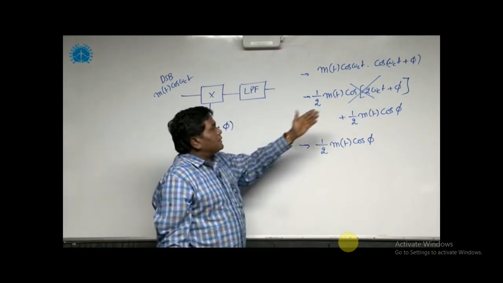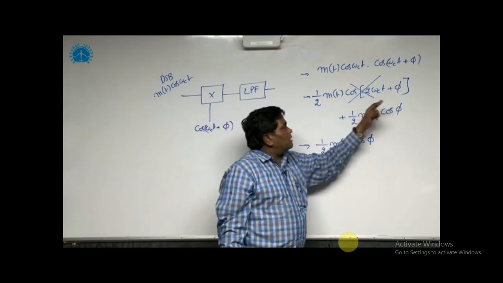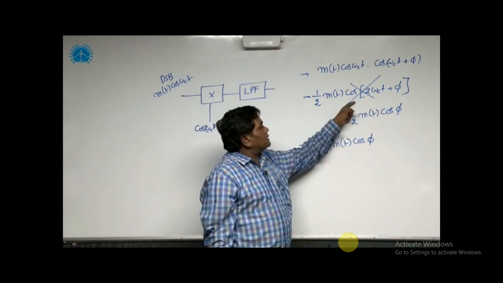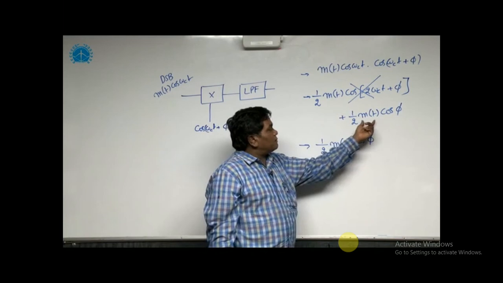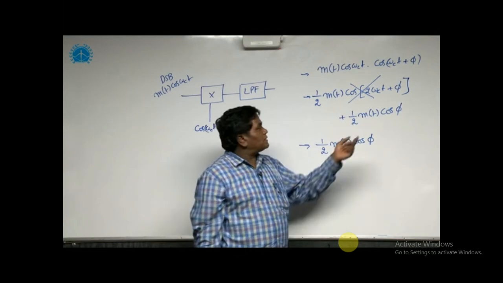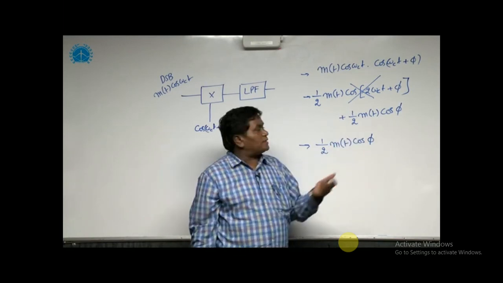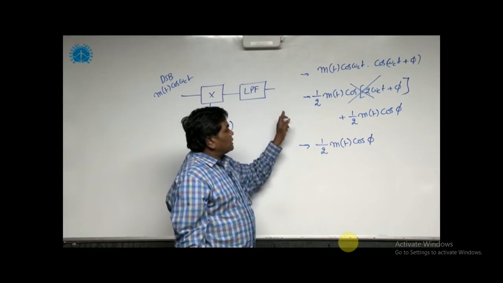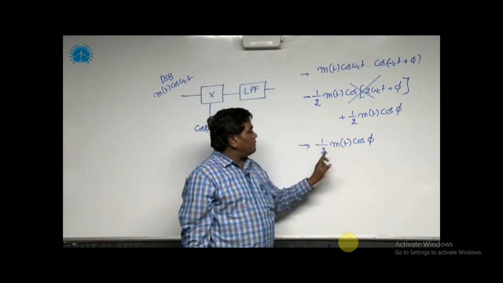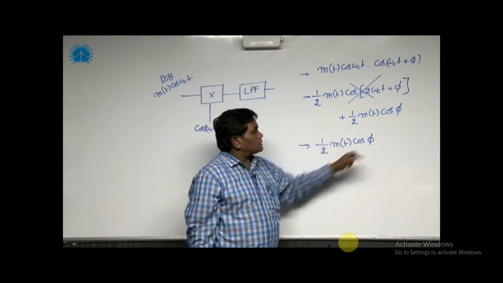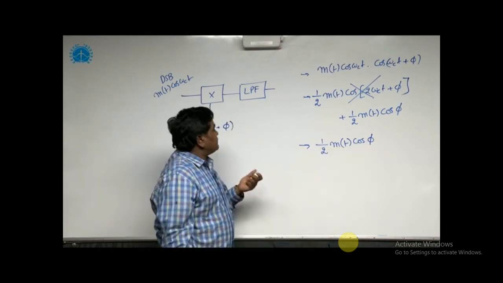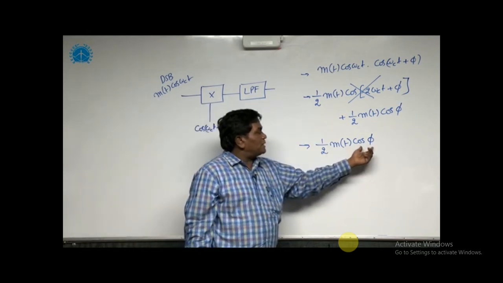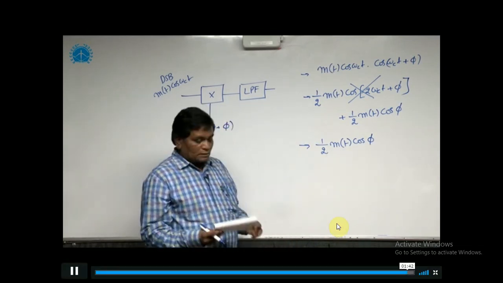Phase shift is not a problem from the filter point of view, but it is a very high frequency signal, so it is eliminated in the low pass filter. The second term is the message signal, which always consists of significant low frequencies. So the output of the low pass filter is m of t by 2 multiplied with cos phi. Whenever there is a phase shift in the local oscillator, the signal is always multiplied with cos phi. So the answer is C.